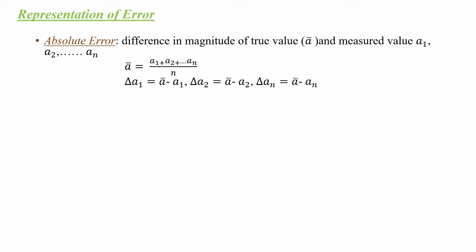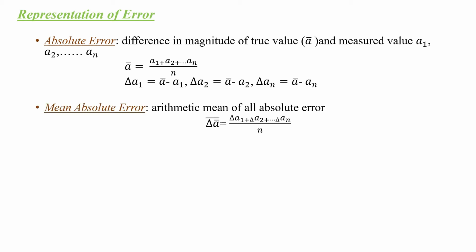Delta A1 will be equal to the arithmetic mean minus A1. That is, the true value minus the measured value: A bar minus A1. Next, delta A2, that is the absolute error in A2, will be equal to A bar minus A2. Similarly, up to the absolute error at the nth observation, that is delta An equals A bar minus An.